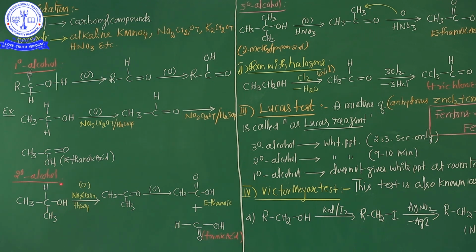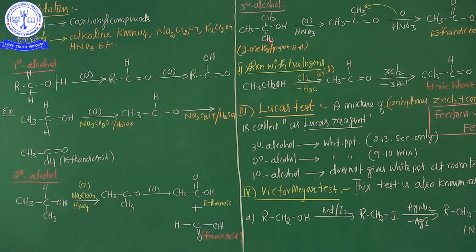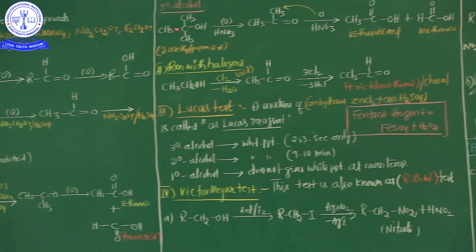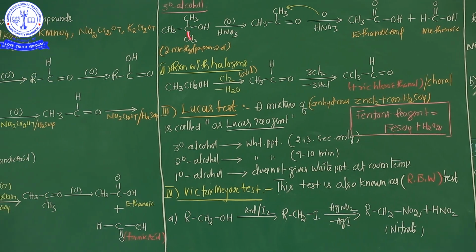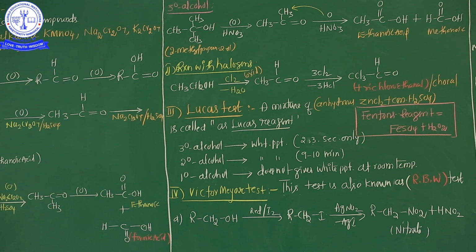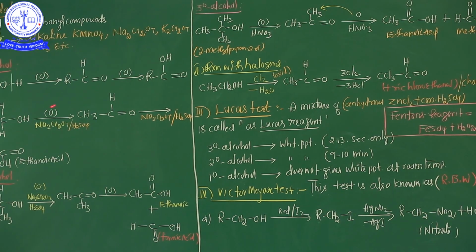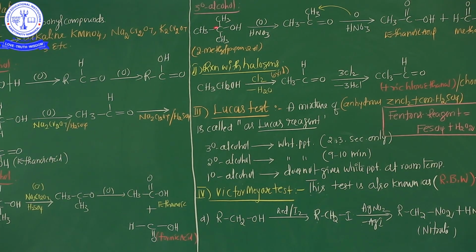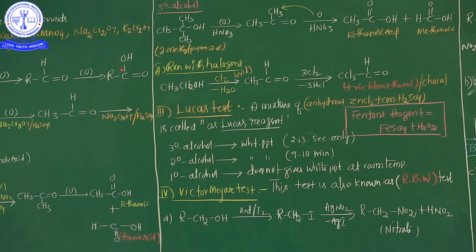This is the important 2 degree alcohol, completed. Now 3 degree alcohol. My dear students, every student should be seriously focused on how 1 degree alcohol is involved in the oxidation process, and 2 degree alcohol involved in the oxidation process is also very important. Now see here, 3 degree alcohol.